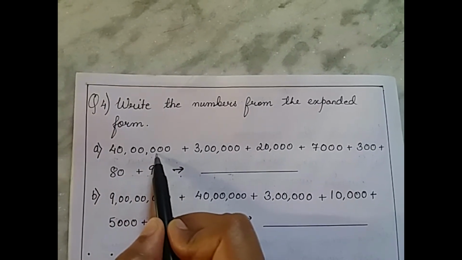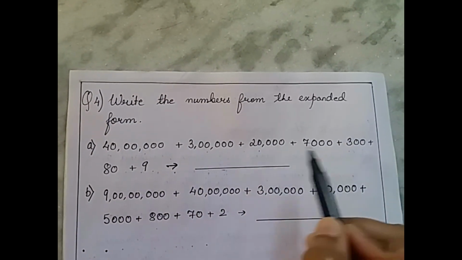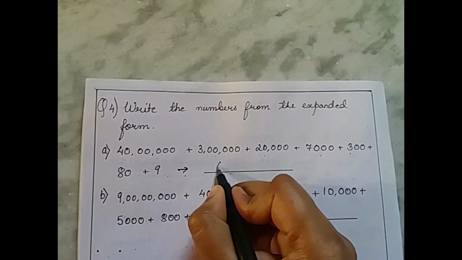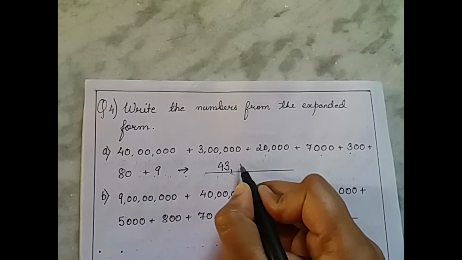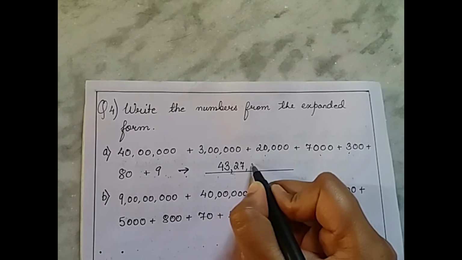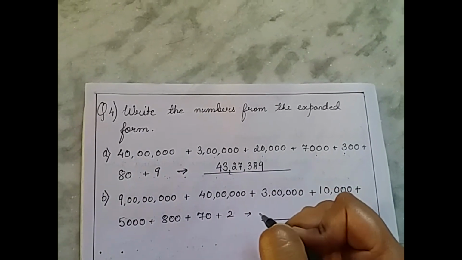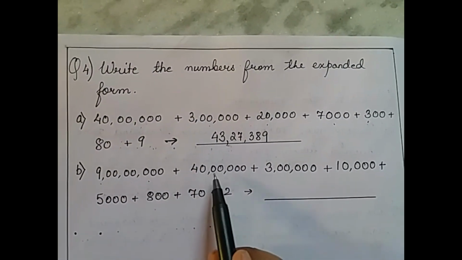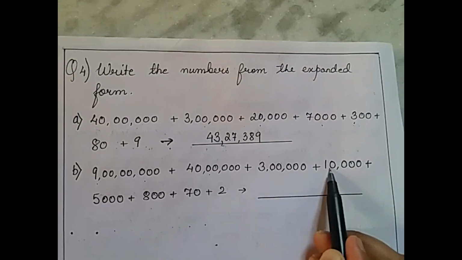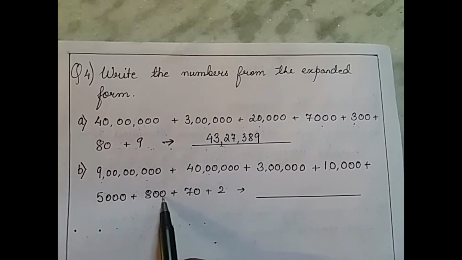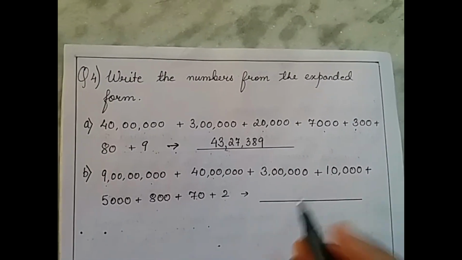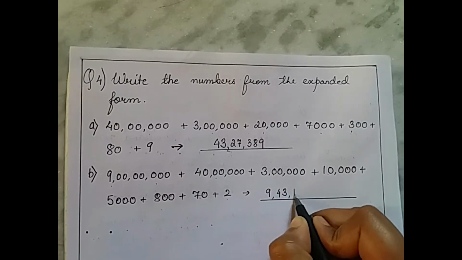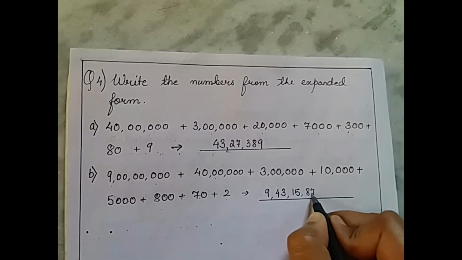This is 40 lakh, 3 lakhs, 20,000, 7,389. So this will be 43 lakhs 27,389. Let's come to the next question. This is 9 crores 40 lakhs 3 lakhs 10,000 5,870 and 2. So we will write it once again like this: 9 crore 43 lakhs 15,872.